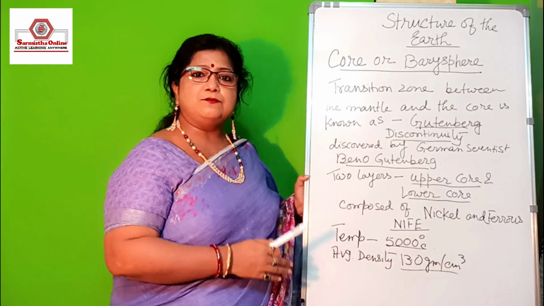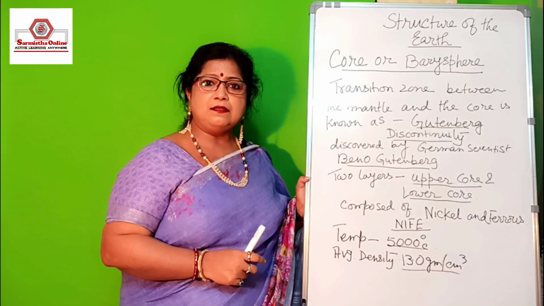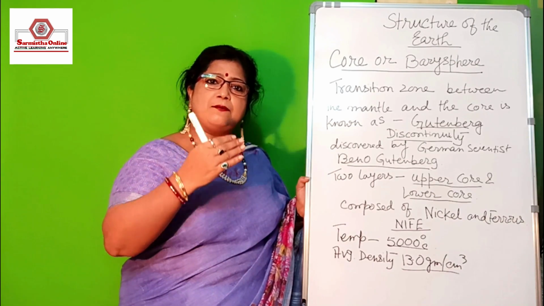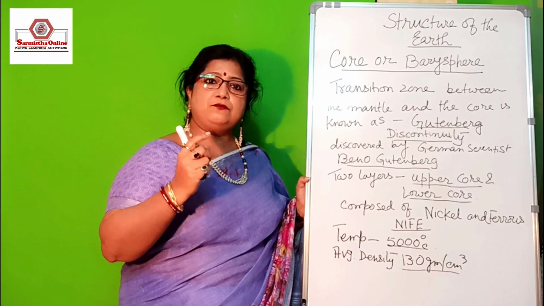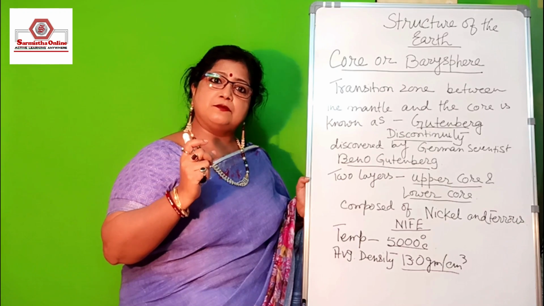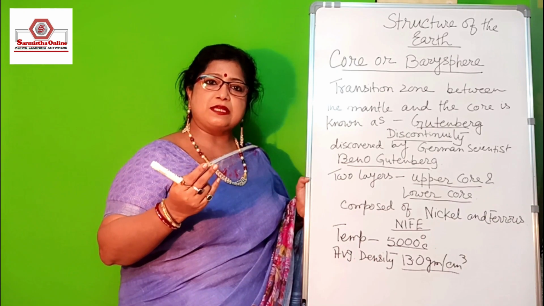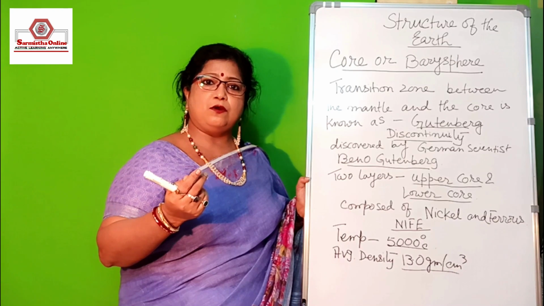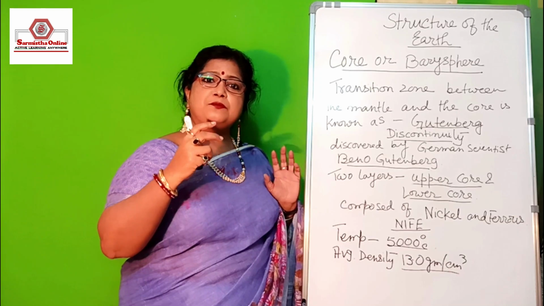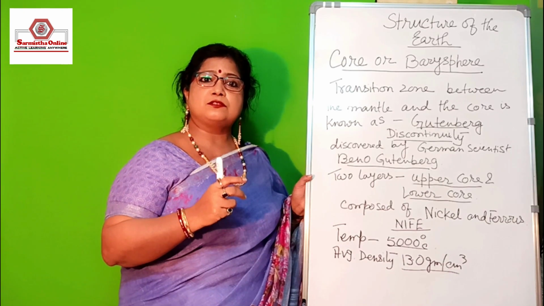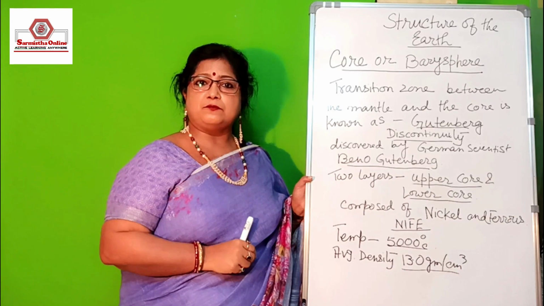As it is the innermost layer, this is the most solid part of the earth, because all the above layers, like the Sima which is part of the lithosphere, the upper mantle and the lower mantle, and the upper core, are all putting pressure on the innermost part of the core.